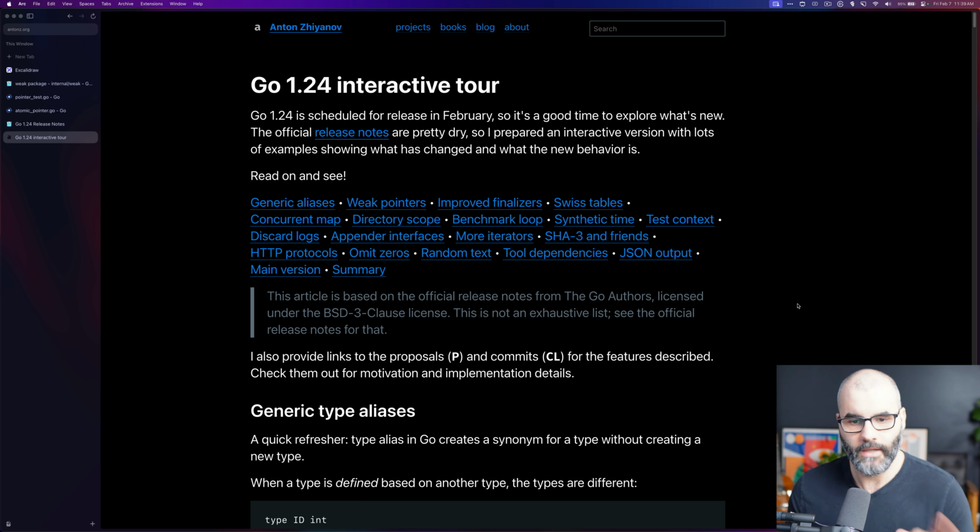But these three main features are really interesting to me: weak pointers, generic aliases, and omitzero.